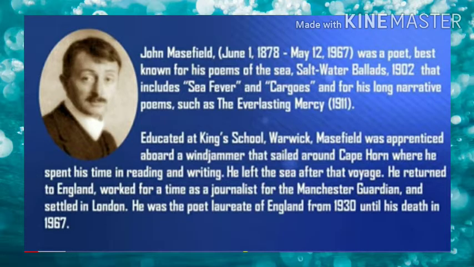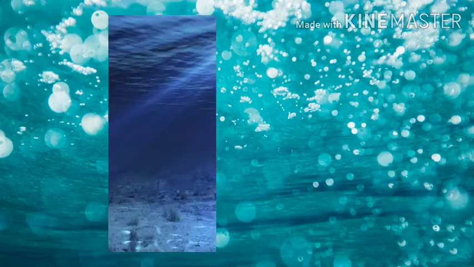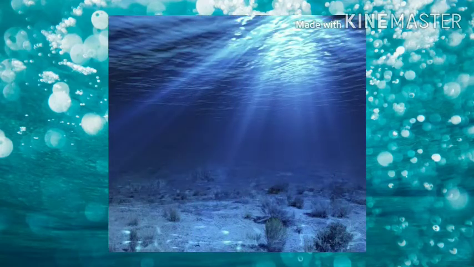He returned to England, worked for a time as a journalist for the Manchester Guardian, and settled in London. He was the poet laureate of England from 1930 until his death in 1967. So this is the small introduction about the author John Masefield. Okay. Now let's move on to the poem. So the poem title is Sea Fever.